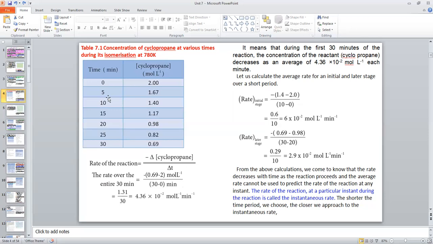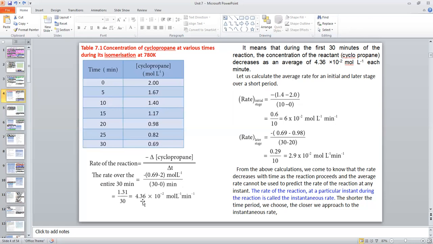So in the initial stage, the initial rate for 10 minutes is, with the minus sign, the final concentration 1.4 minus 2 divided by 10 minus 0. So we will get 0.6 by 10, equal to 6 into 10 to the power minus 2 mole per liter per minute.